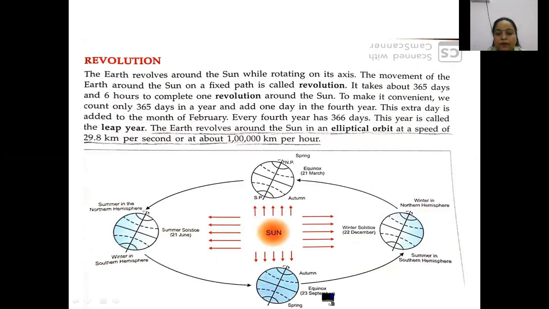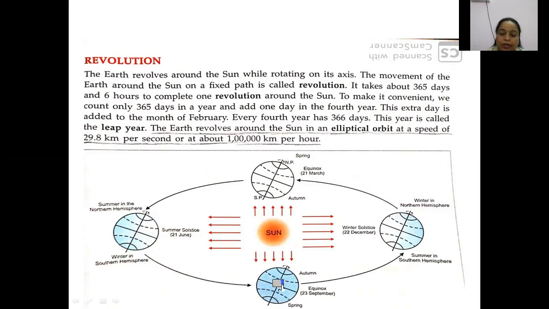Okay, then we come to 22nd of December, then the earth reaches to 21st of March. So this is the way the earth is revolving or moving around the sun. This is called revolution. So these are the various types of seasons which are caused by the rotation and revolution of the earth.